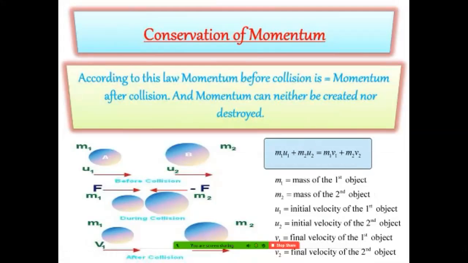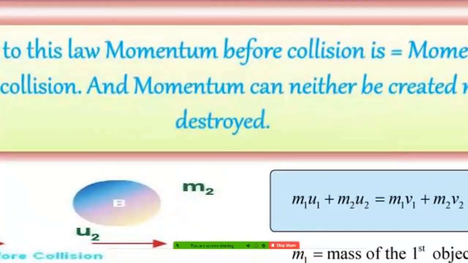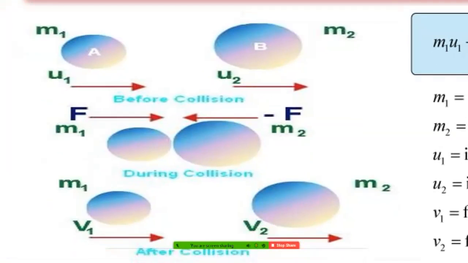Conservation of momentum. According to the law of conservation of momentum, momentum before collision is equal to momentum after collision, and momentum can neither be created nor destroyed. Here you see, you have two objects, one is m1 and the second one is m2. Their initial velocities are u1 and u2 before collision. During the collision, the force is applied by m1 and the negative force is applied by m2 also.